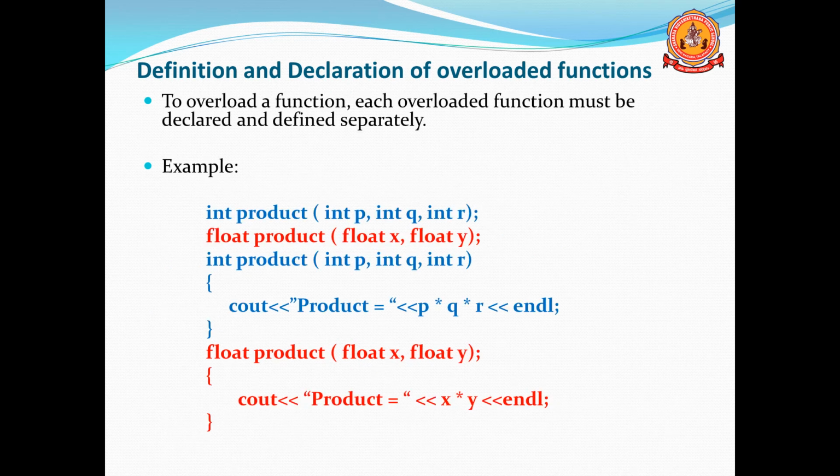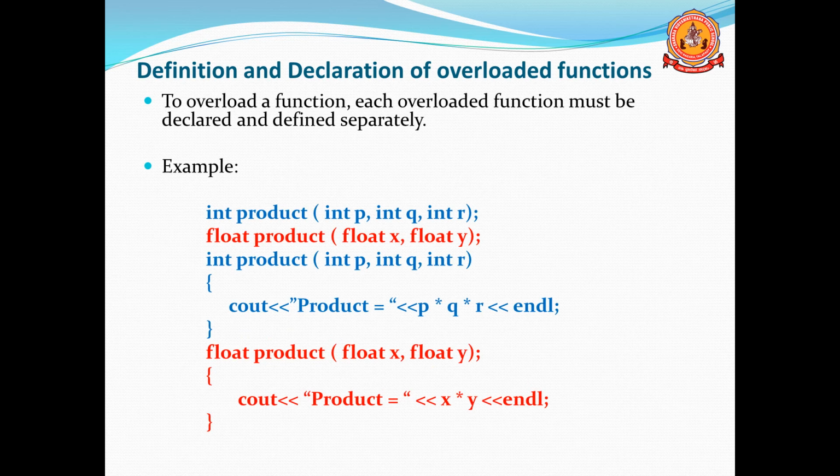Here, to overload a function, each overloaded function must be declared and defined separately. Remember, when you implement function overloading, we have to give the same function name and a different argument list or type of argument. So when you implement the functions, first you have to declare, then you have to define. If you are using function overloading with three functions, all three functions should be declared and defined. Or you can say first you have to declare the functions separately, then you have to define them separately.